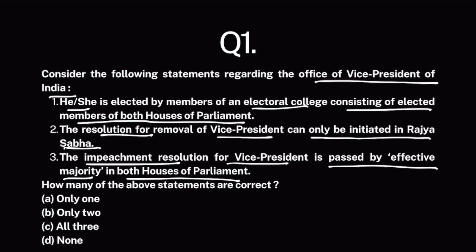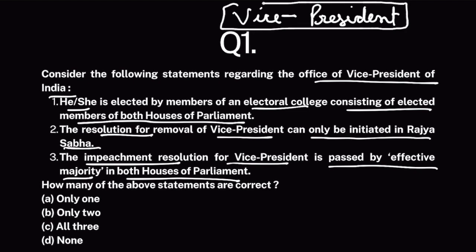Now look, the office of President of India is the highest office in India. You know what's the second highest constitutional office in India? It is that of Vice President. The office of Vice President was created by our constitution makers to create a backup option for President.